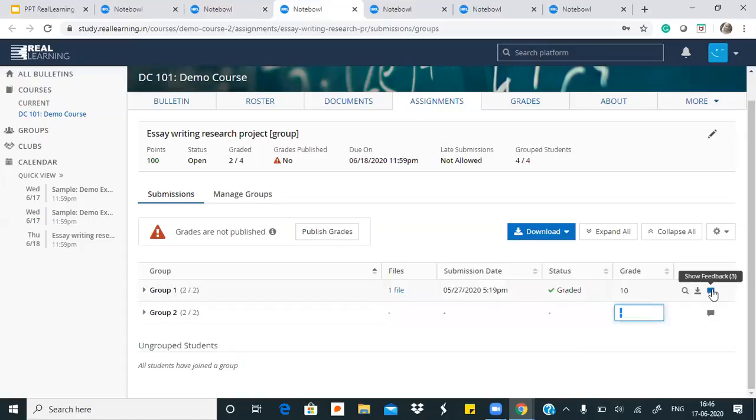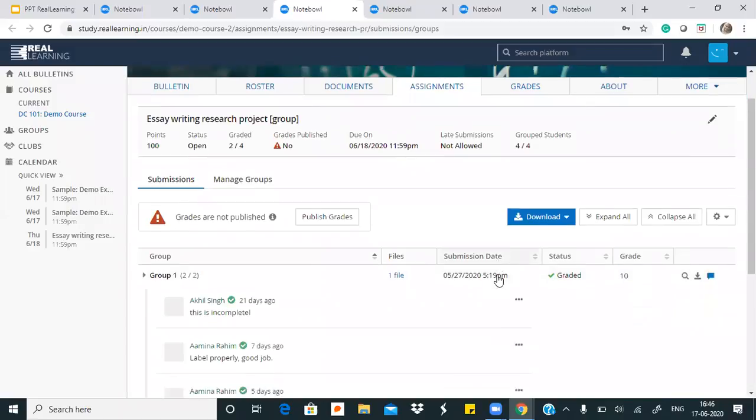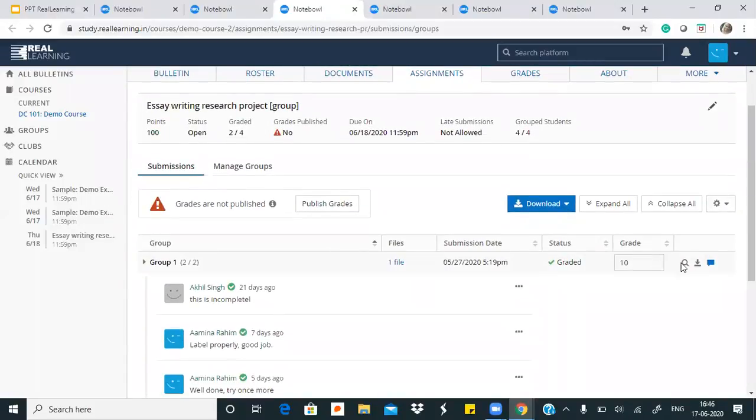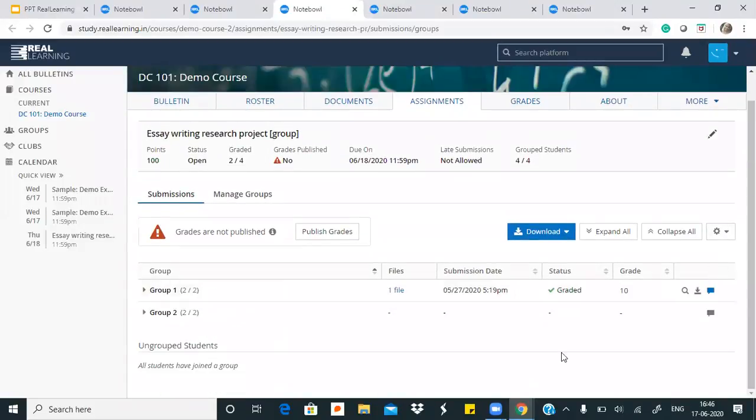Again, marks देना और feedback देना for teachers in a very easy manner throughout the platform is to simply come to the grade box and type some marks here and they will be able to see that. Or feedback the teachers can give to students here. If I expand this feedback, then I can see that there is a conversation going on in the feedback as well. So I'll just minimize this.